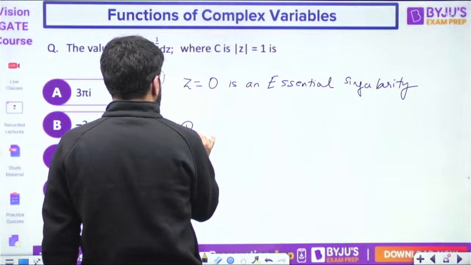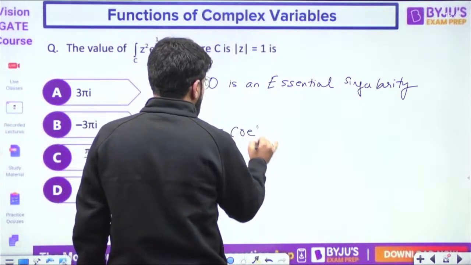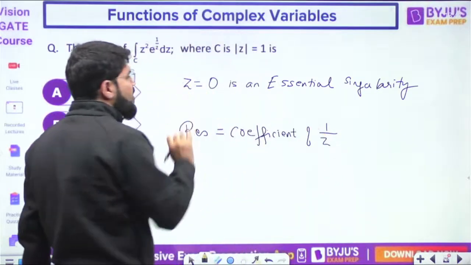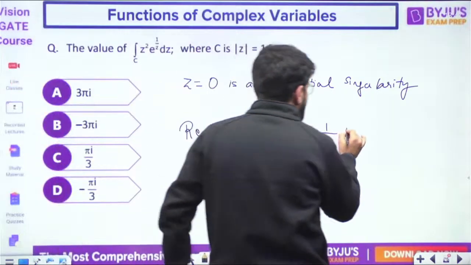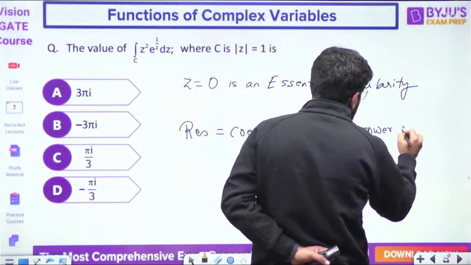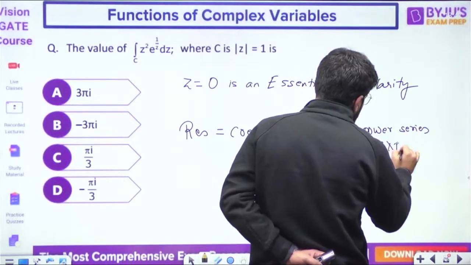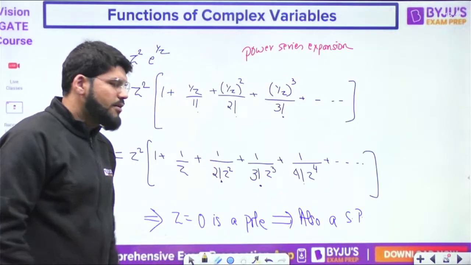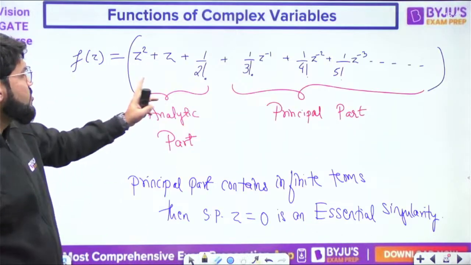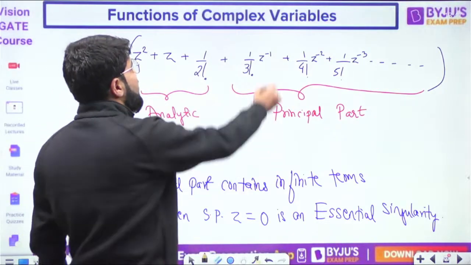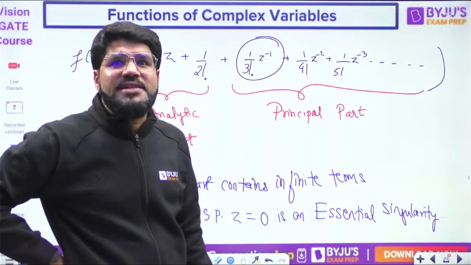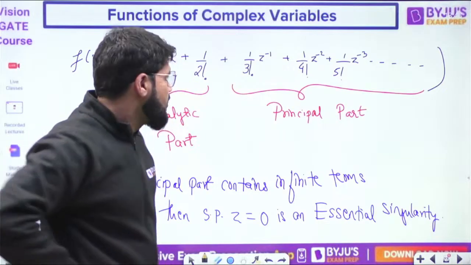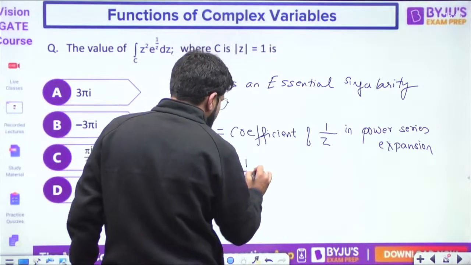Okay, so what is the residue? It is given by the coefficient of 1 by z minus z naught. Z naught's value is 0, so the coefficient of simply 1 by z in the power series expansion. That will be the residue directly. So what is the coefficient of 1 upon z? Not this one, complete after multiplying by z square. What is the coefficient of 1 by z? Here is the z inverse term. Z inverse is 1 by z. So what is the coefficient of it? 1 upon 3 factorial. So the coefficient is 1 upon 3 factorial, and that is 1 by 6.